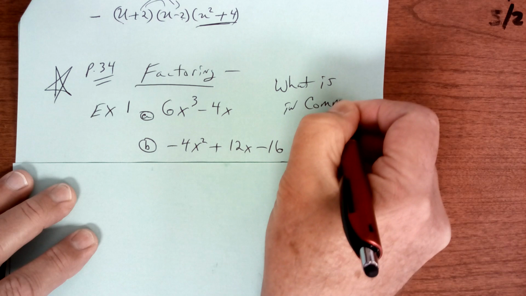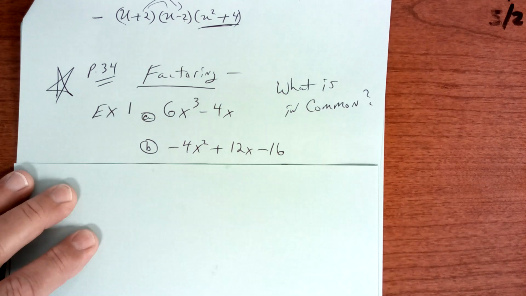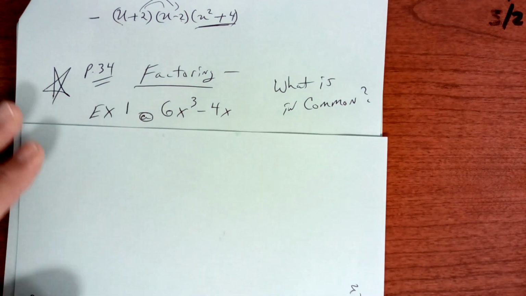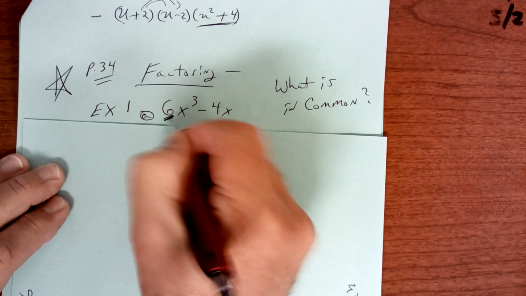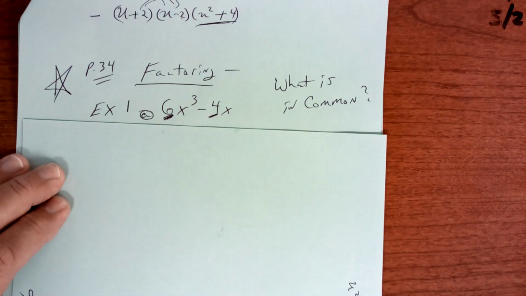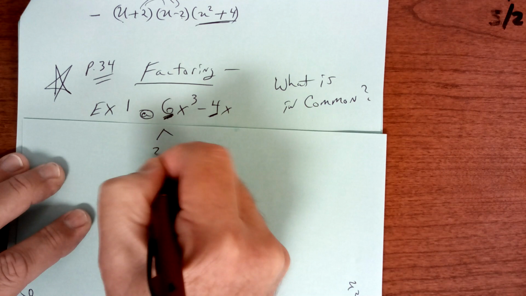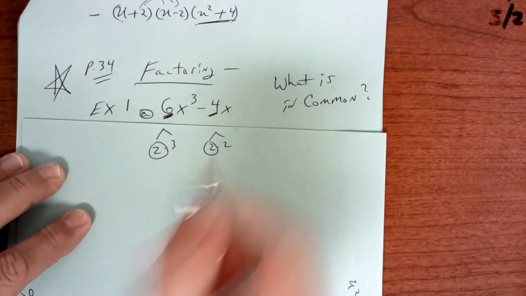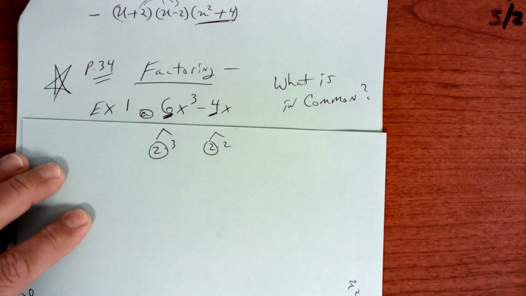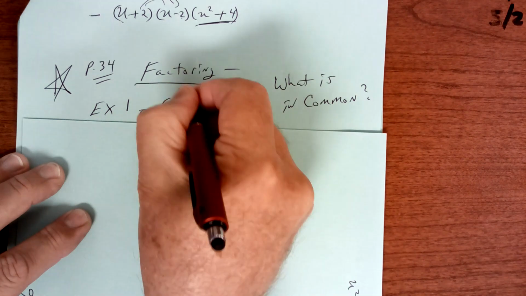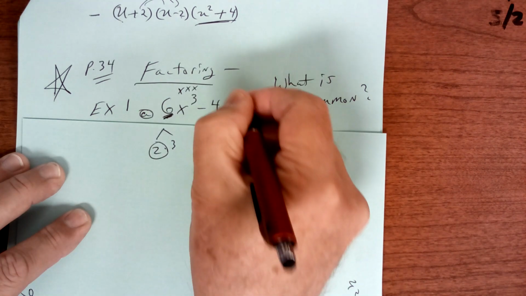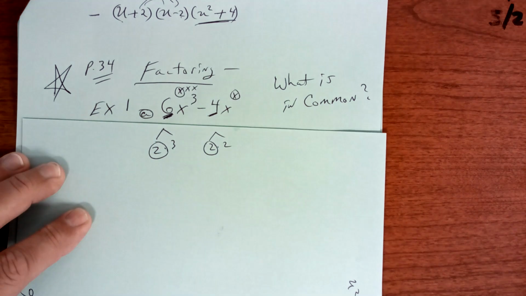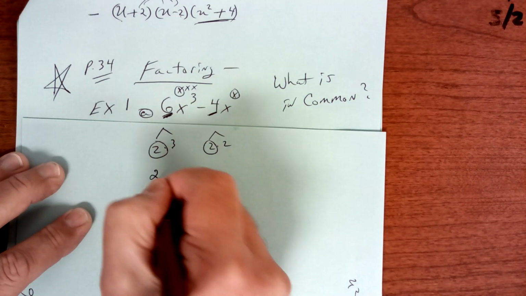Always this one first. Well, if you look here, there's a 2 inside of these, right? 2 times 3 and 2 times 2. So they both have a 2. This one has 3 x's. This one has 1x. So they have an x in common. So I'm going to take out a 2x.